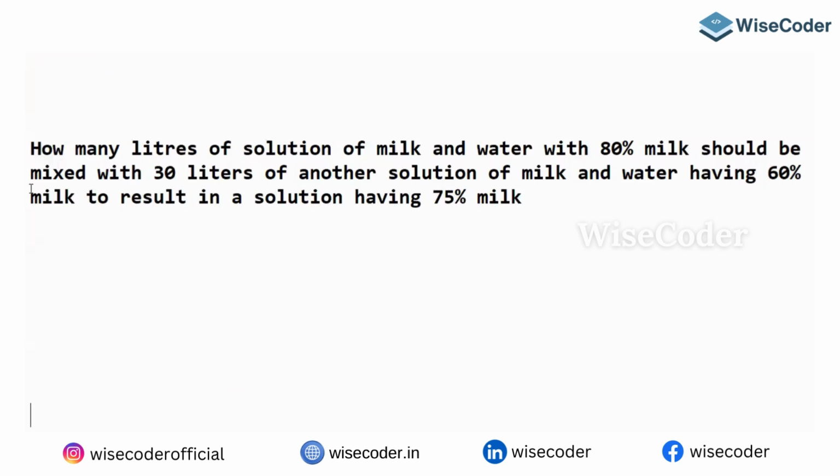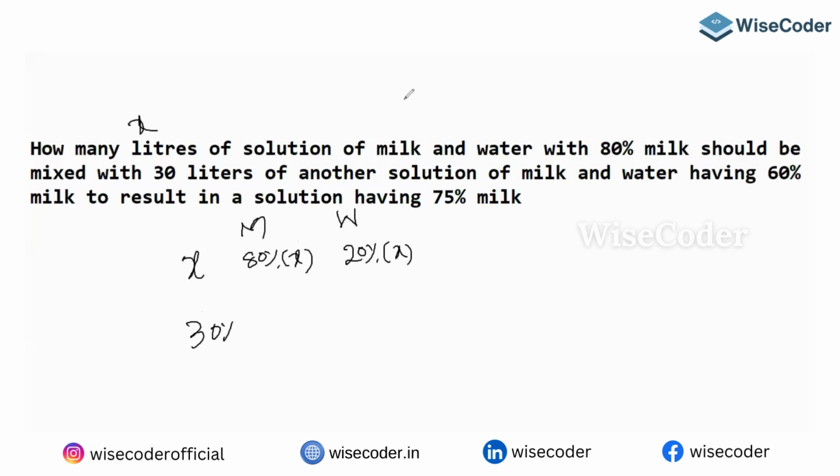Guys, I am getting one idea to solve this. That's the alligation method. So I can solve this, let's see how, and see the difficulty level. How many liters of, let's say X liters of milk and water with 80% of milk, the total is X. In this, milk is 80% of X, so water would be 20% of X. This is mixed with the other variety, which is 30 liters.